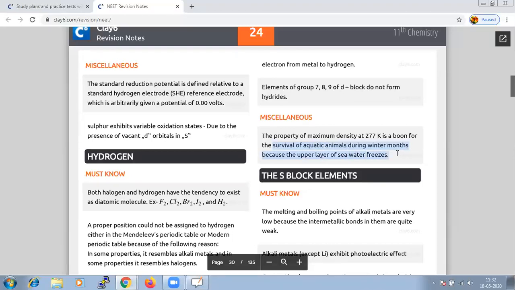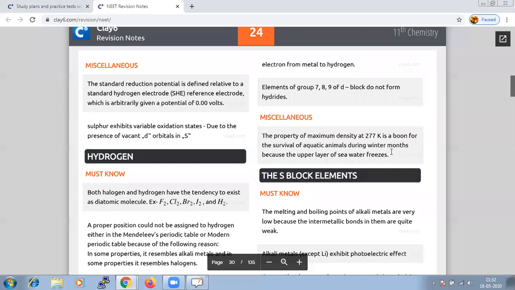The property of maximum density at 273 Kelvin is the most important factor for the survival of aquatic animals during winter months, because the upper layer of seawater will freeze and it helps in protecting the aquatic animals. It is a boon, a very important property which helps in the survival of aquatic animals.